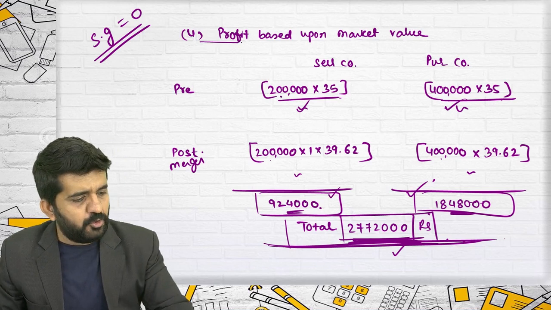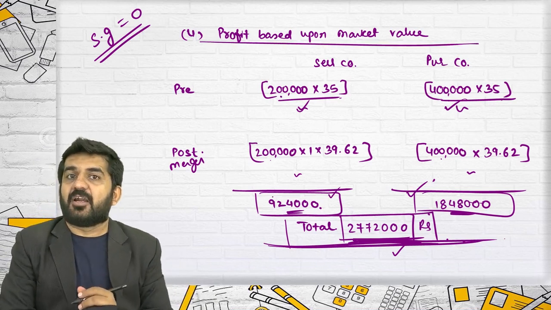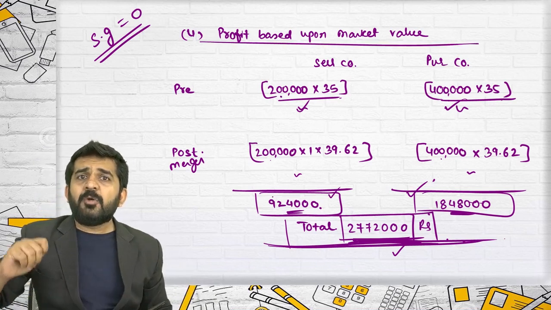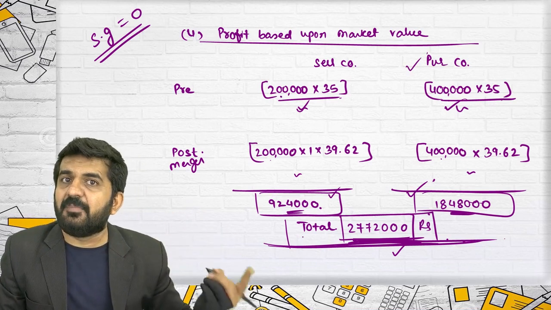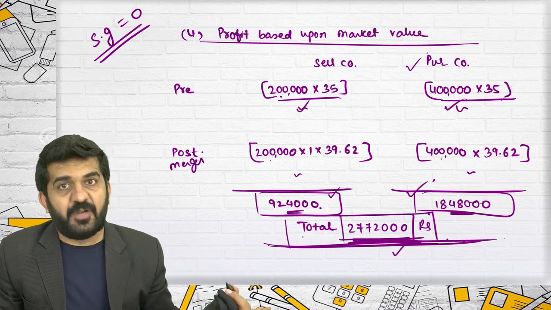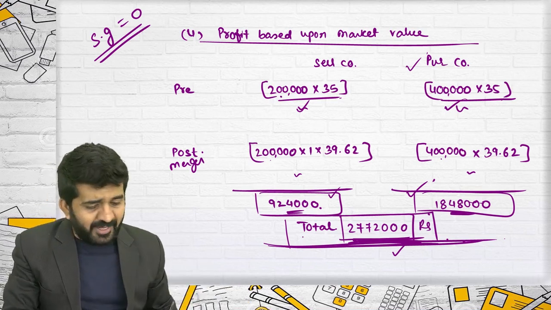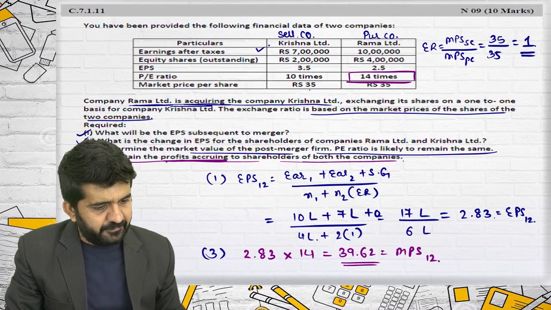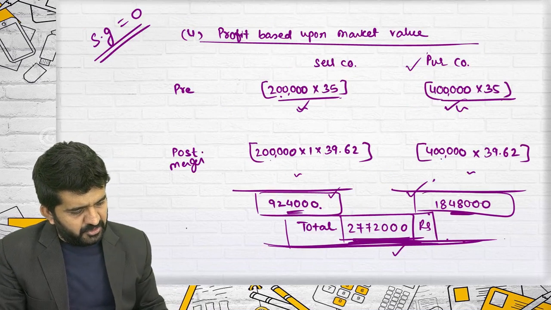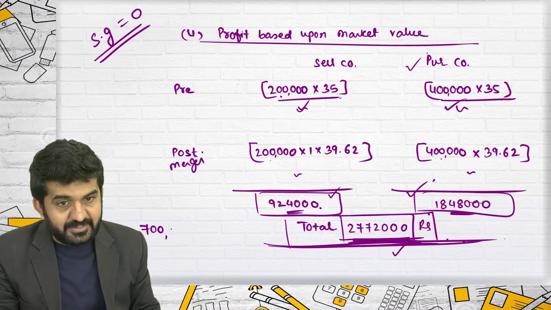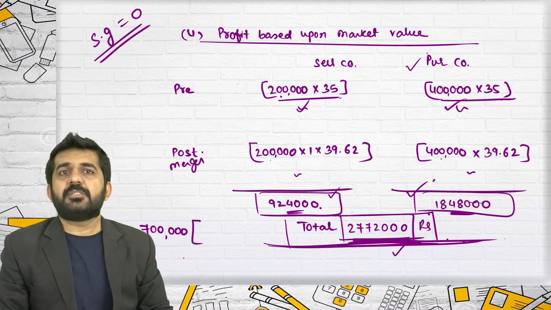Because we are finding out profit based upon market value. Correct. What was the earnings of the purchasing company? The PE ratio is remaining the same, so there will be no benefit. Correct. But what were the earnings of the selling company? Earnings of the selling company were 7 lakhs rupees.